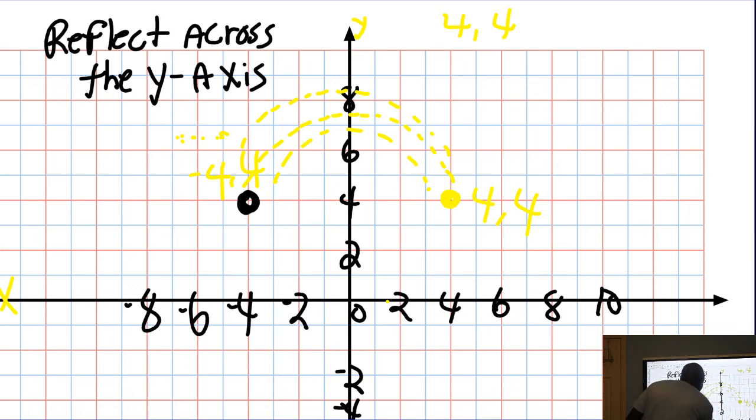Some kids just count over. Here you got 1, 2, 3, 4 right there, and then 1, 2, 3, 4. You can count over if you want to, get the same thing, or you can use the rules. Reflect across the y-axis. Very simple.